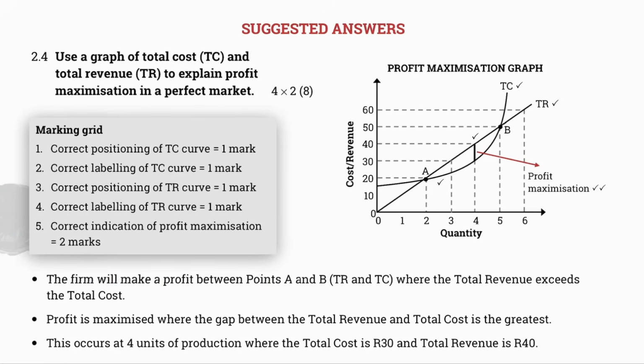We know that 4 marks have been assigned to the correct positioning and labeling of the total cost and total revenue curves. We also know that 2 marks have been indicated for the profit maximization. The explanation says the firm will make a profit between points A and points B, where the total revenue exceeds the total cost. Profit is maximized where the gap between the total revenue and the total cost is the greatest. This occurs at Unit 4, where the total cost is 30 Rand and the total revenue is 40 Rand.